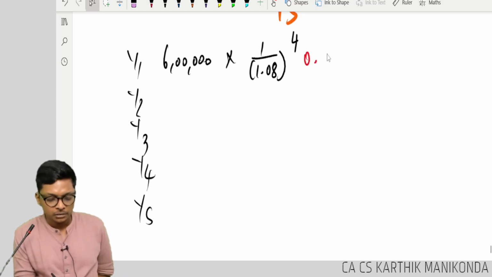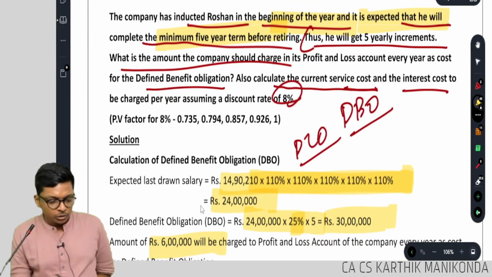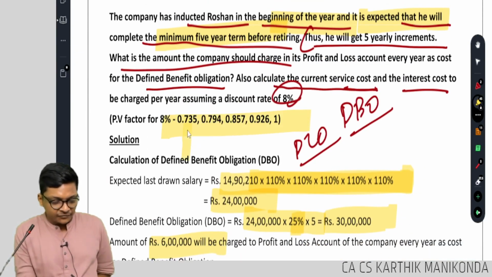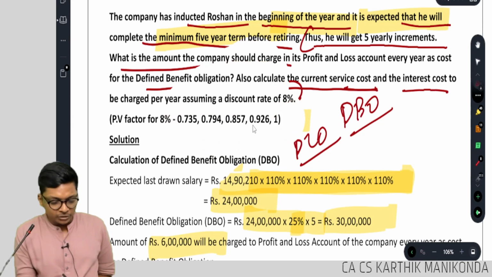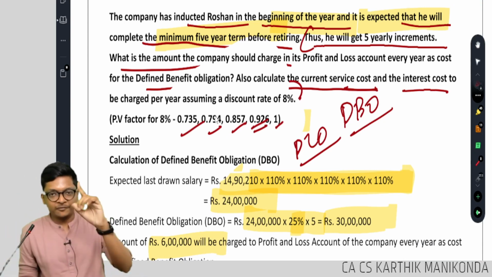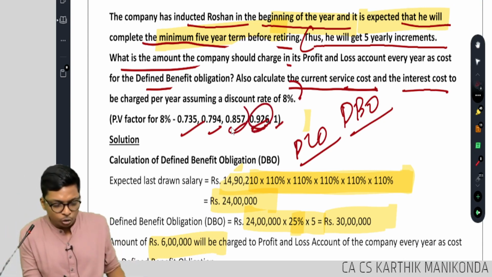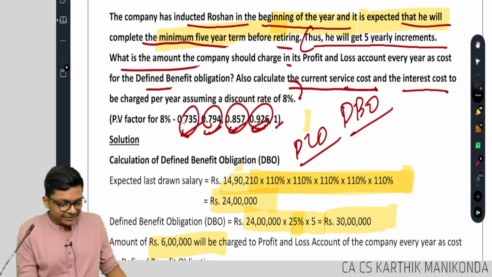Given in question, thank you. But even if they don't give, this is first year, second year, third year. Reverse. So this is first year is 1, second, third, fourth, fifth. So first is 1 year, 4 years they gave, guys. 1, 2, 3, 4. So you will take 0.735.